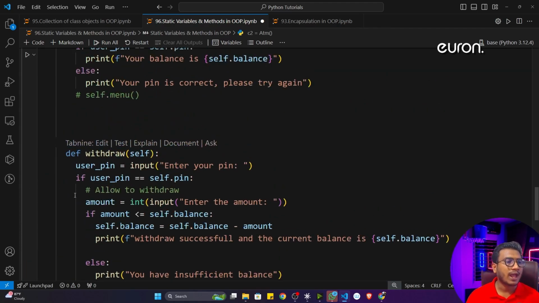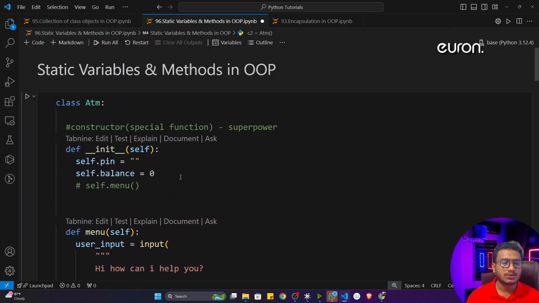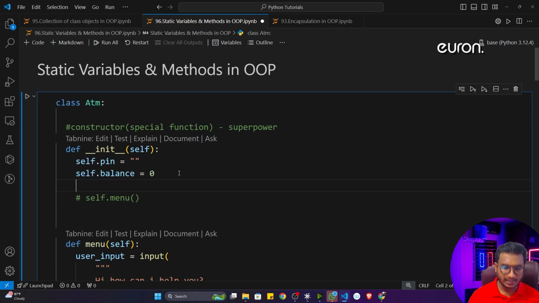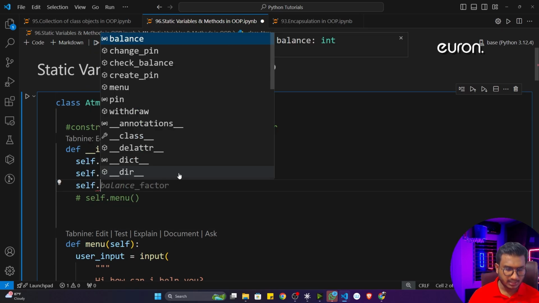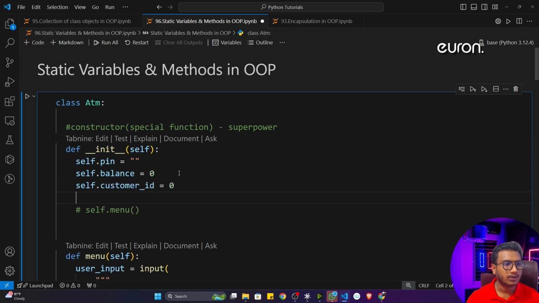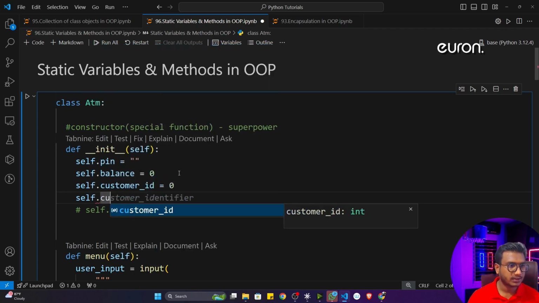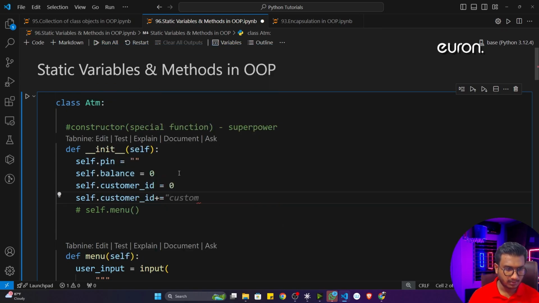Fine. So if I want to add this kind of functionality inside my ATM class, I think you are wondering what I can do. I can take another variable here. I'll name it customer underscore ID, and initially the value would be 0. Now, whenever the user defines an object of the class, it will increase the customer number. So here I'll write customer ID plus equal 1. That's how we can increment the customer ID.